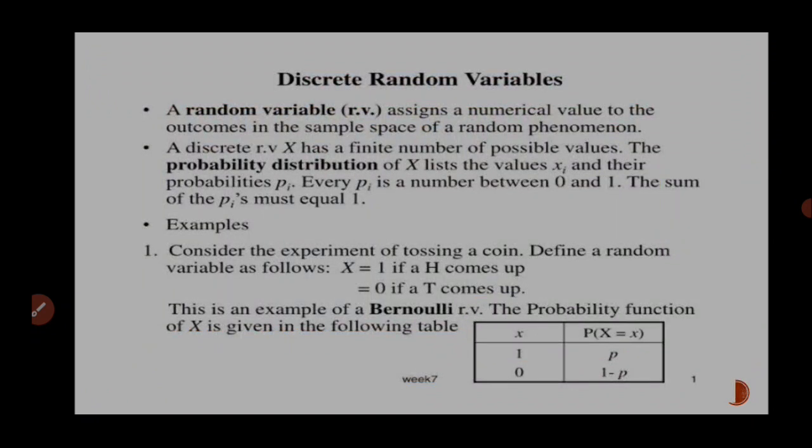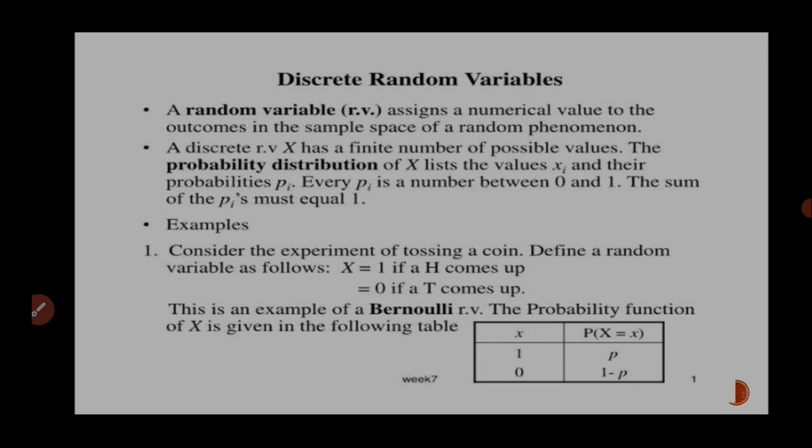Next is the discrete random variable. A random variable assigns a numerical value to outcomes in the sample space of the random phenomenon. A discrete random variable X has a finite number of possible values. The probability distribution of X lists the values xi and their probabilities pi.